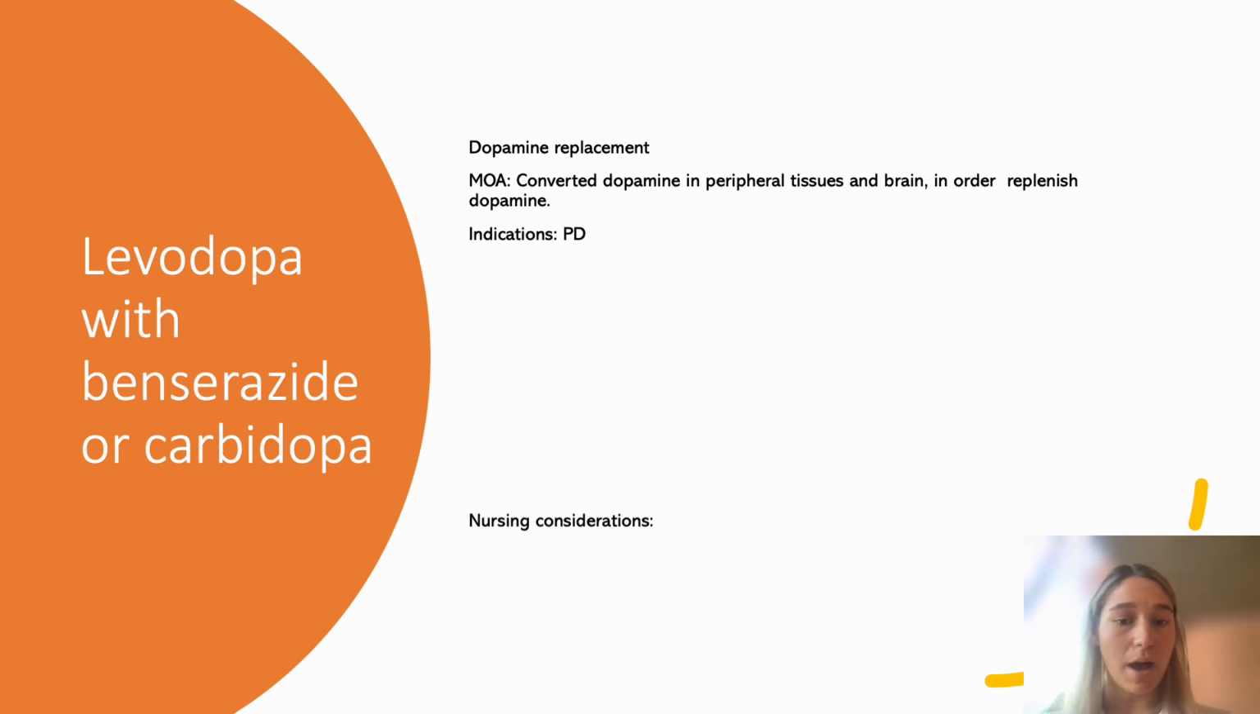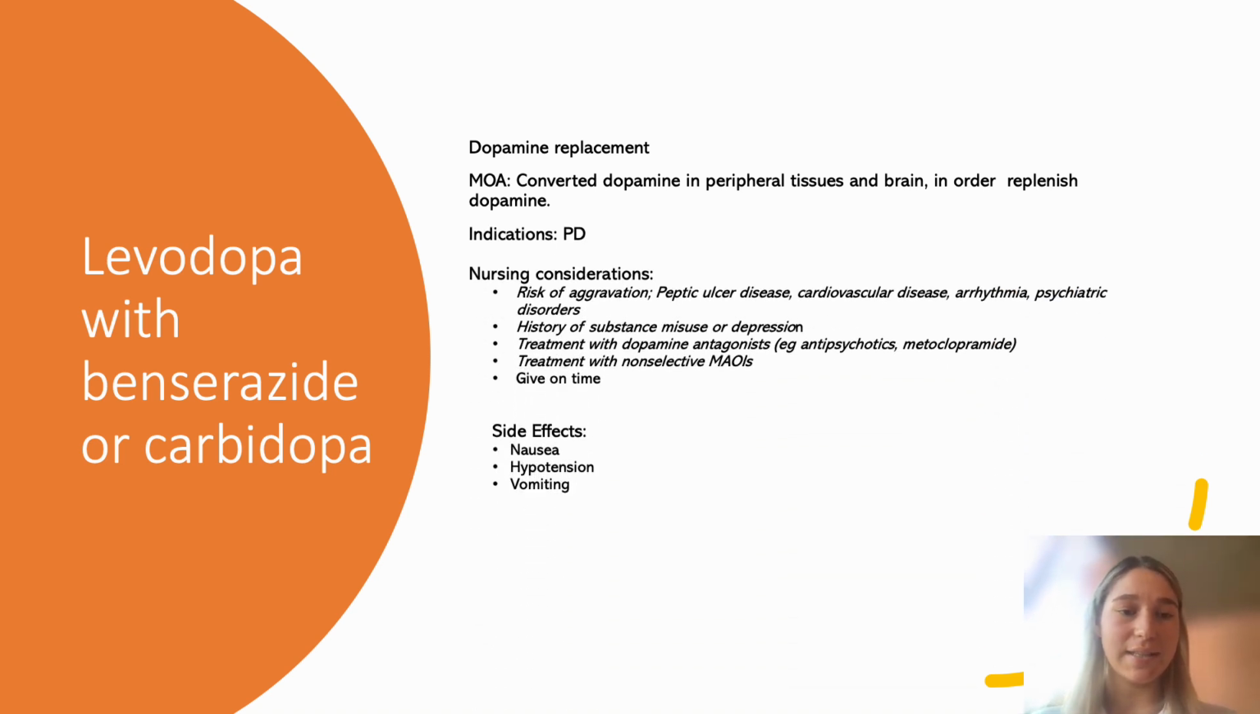Its indication is Parkinson's disease, and the nursing considerations are risk of aggravation of disease. The following ones are listed there: a history of substance abuse or depression, any treatment with dopamine antagonists, treatment with non-selective MAOIs, and giving it on time, because symptoms can return quite quickly. Some side effects are nausea, hypotension, and vomiting. This will be given to our case study just because she's experiencing a lot of motor symptoms, so it's likely that she needs a drug like this.